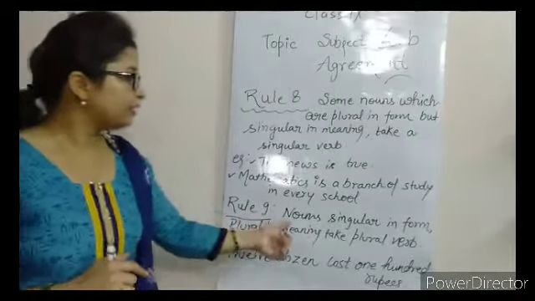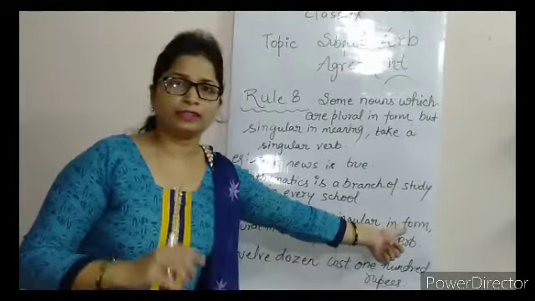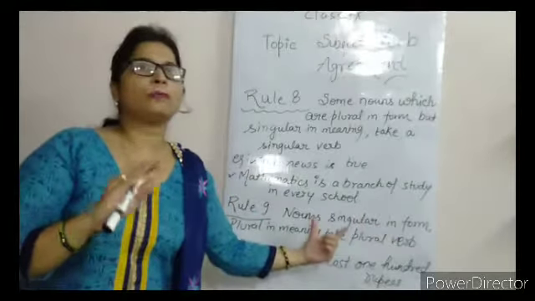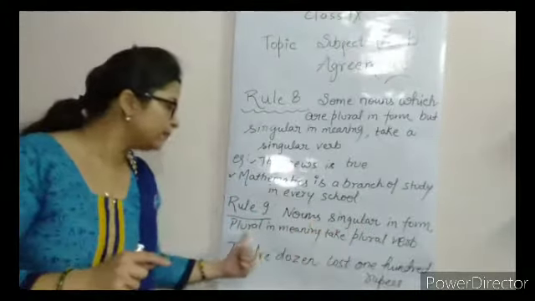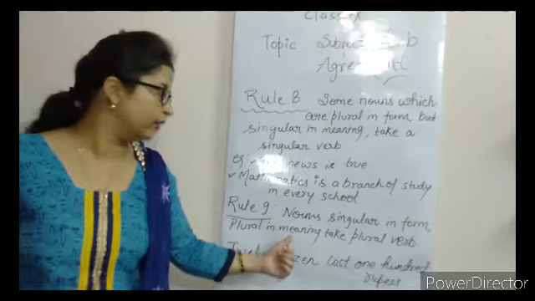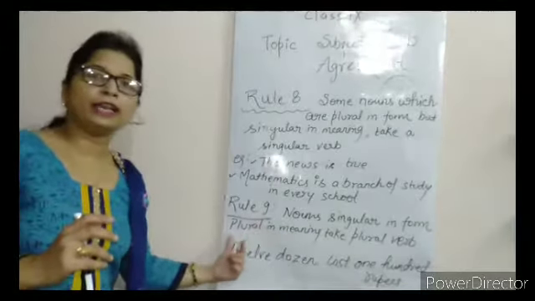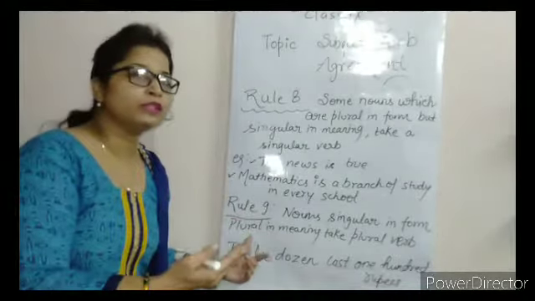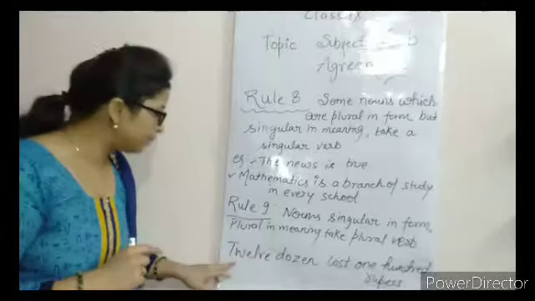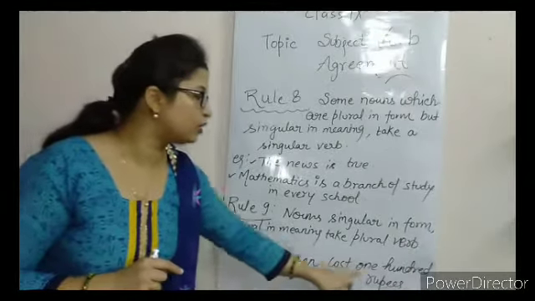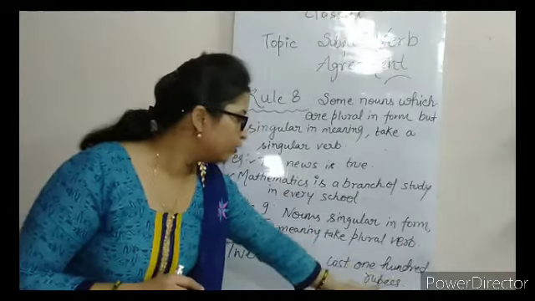Next rule is nouns singular in form, meaning if you read the noun you will feel it is singular, but what is its meaning? It has plural meaning. So if the meaning is plural, then which verb will you use? Plural verb. For example, "12 dozen cost 100 rupees."